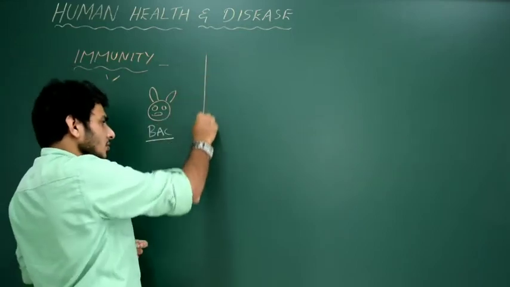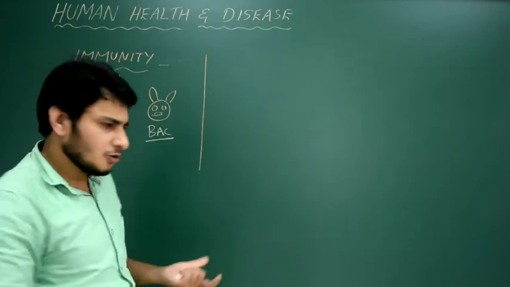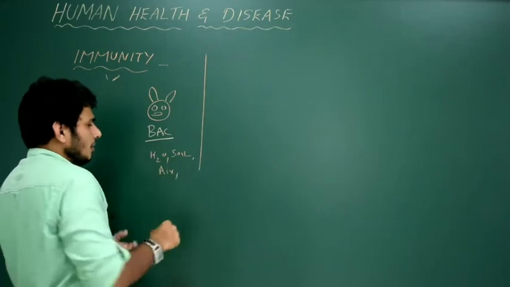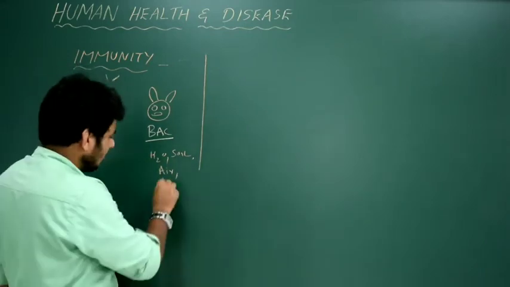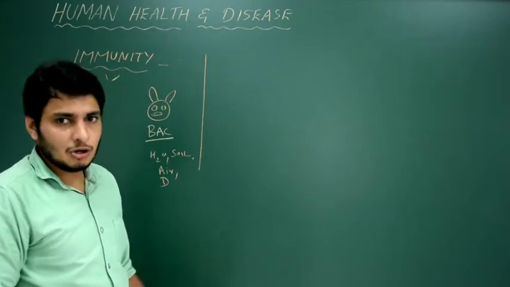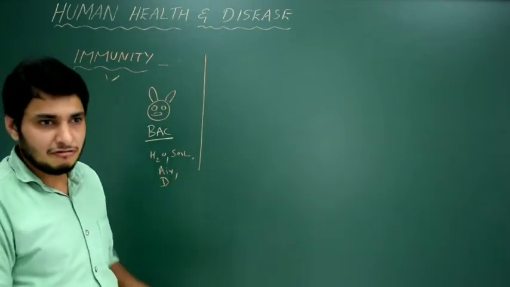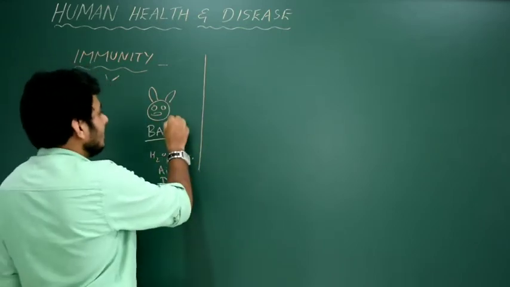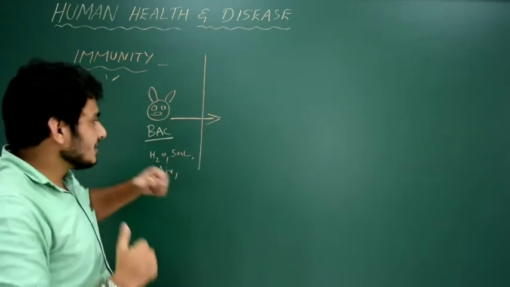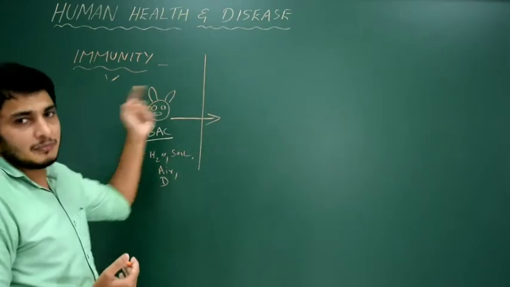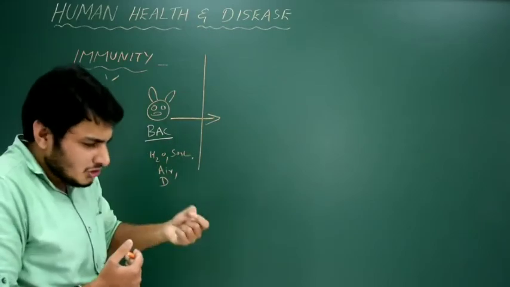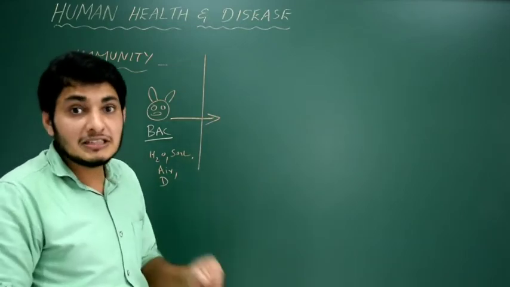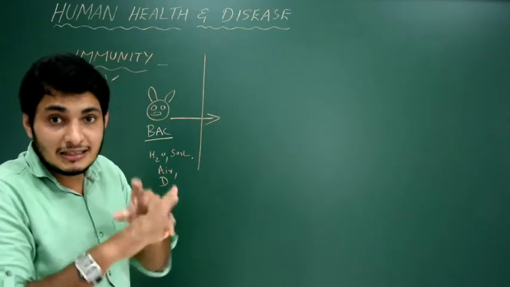But the thing is, these bacteria are present everywhere. They could be in the water, in the soil, in the air, or in the droplets of an infected person. They are everywhere. But still, they cannot cause disease in all human beings. Only a few are the victims of this disease causing bacteria, not all. Why? There is something that acts like a challenge for this bacteria. If the bacteria wants to get entry into our body, it has to cross three barriers. Those are the major challenges faced by the pathogens.